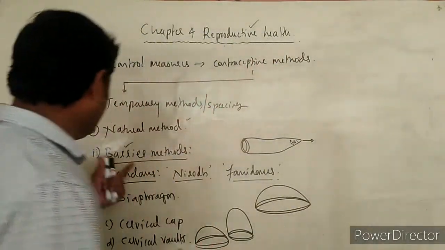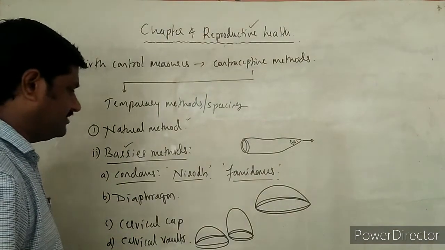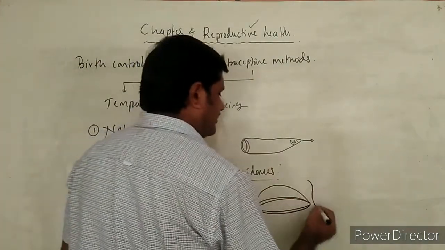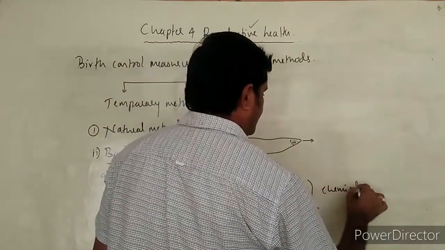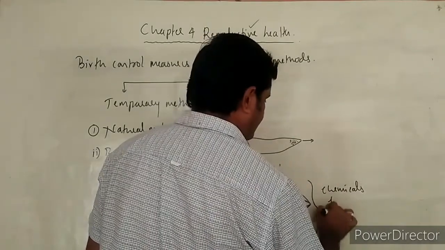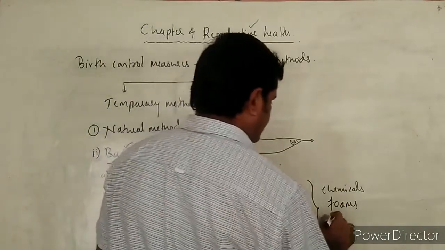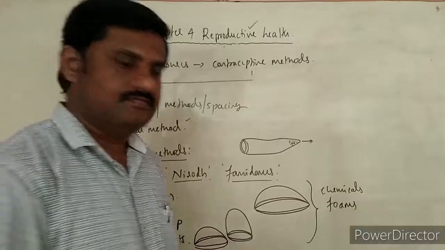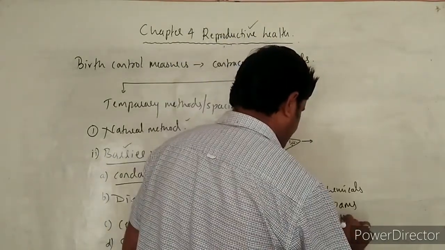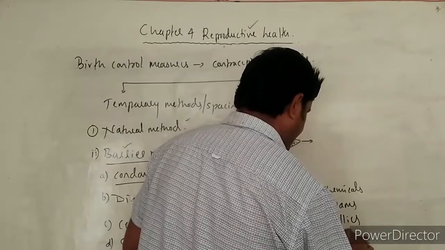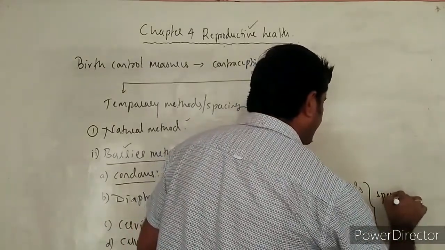Along with these diaphragms, cervical caps as well as cervical vaults, there are some chemical components, chemicals as well as foams, jellies, creams, which are spermicidal.